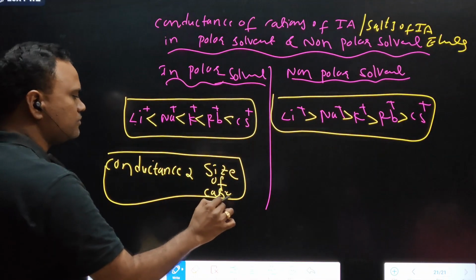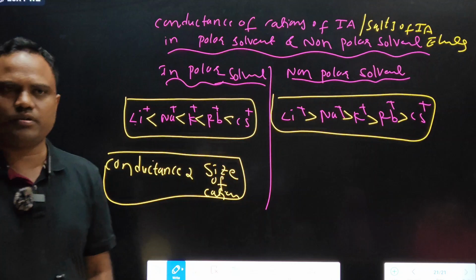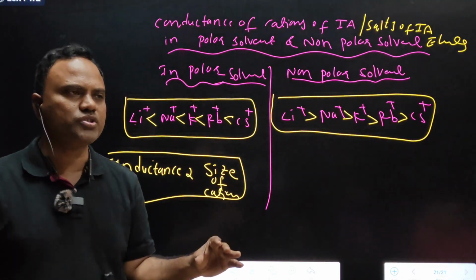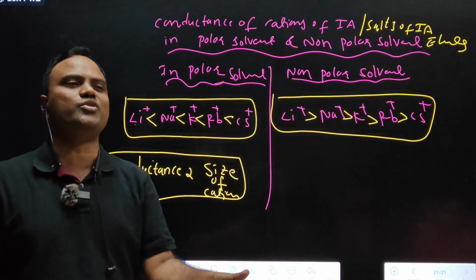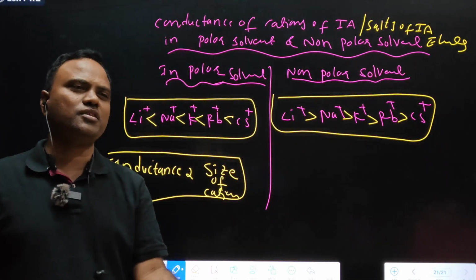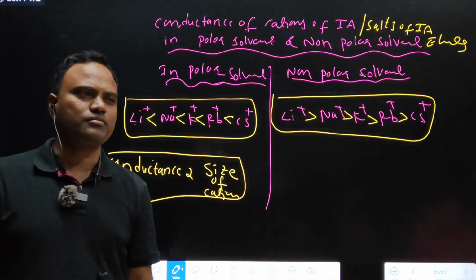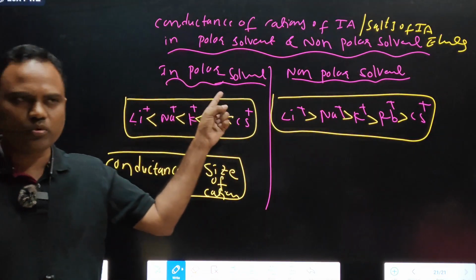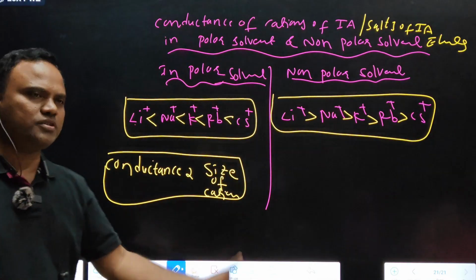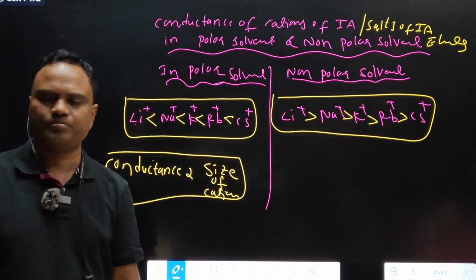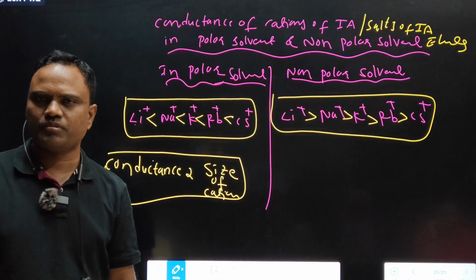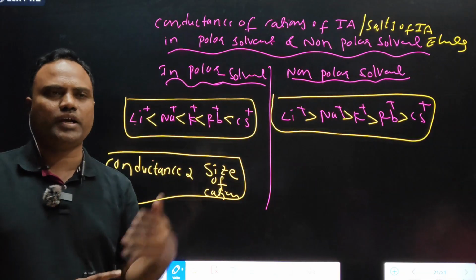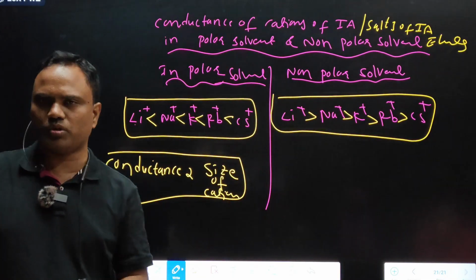Size of cation. When you observe the condition, arrange the following salt solutions in the increase. Salt solution means you are dissolving salt in water. Salt solution, aqueous salt solution means comes under polar only, no? In that case, remember this relation. Conductance is two types, two categories, in polar and in non-polar.